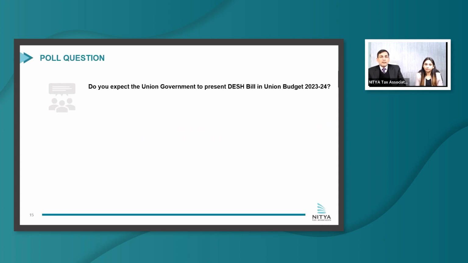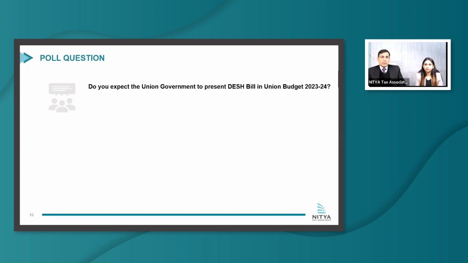So we conducted a poll. Many of you might be aware that the government has been talking about replacing the current SEZ law with the DESH Bill, and even a draft came out last year, etc. And there were some press statements that in the current budget, the government will introduce the final DESH Bill.